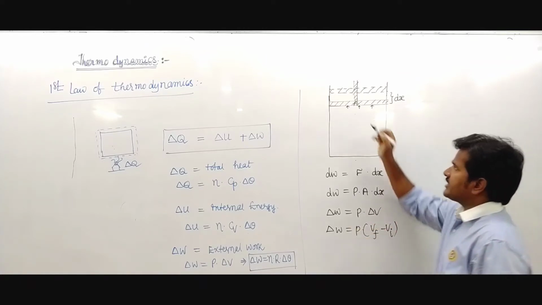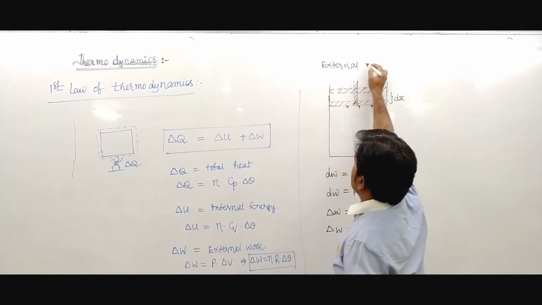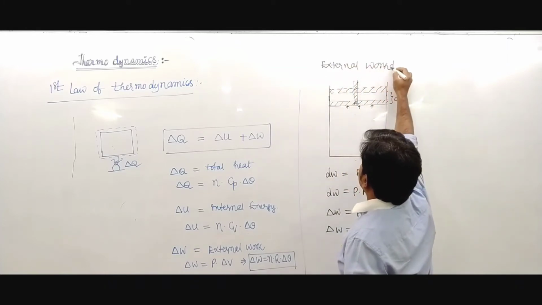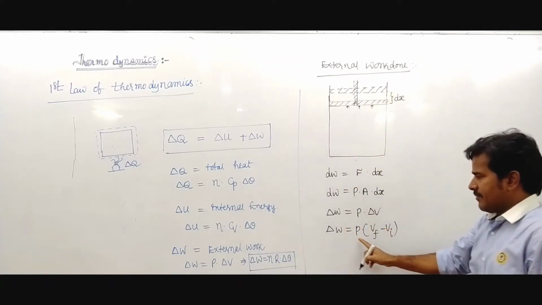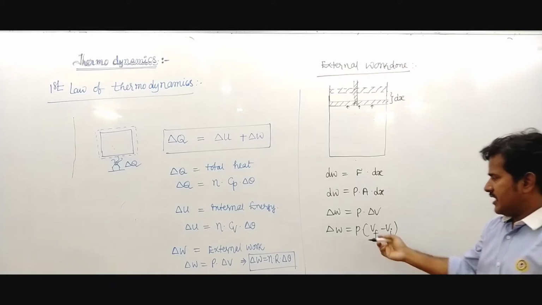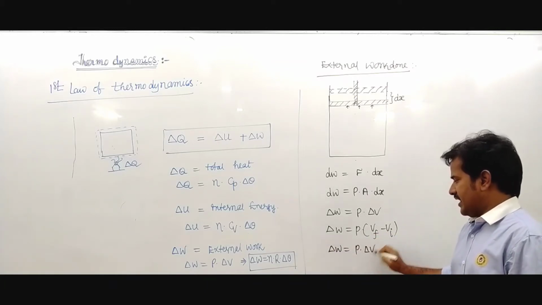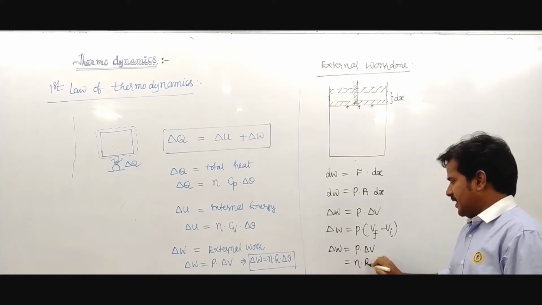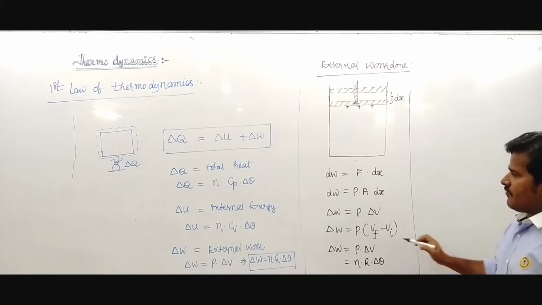This is the external work done. Using the ideal gas equation, P delta V is nothing but nR delta theta.